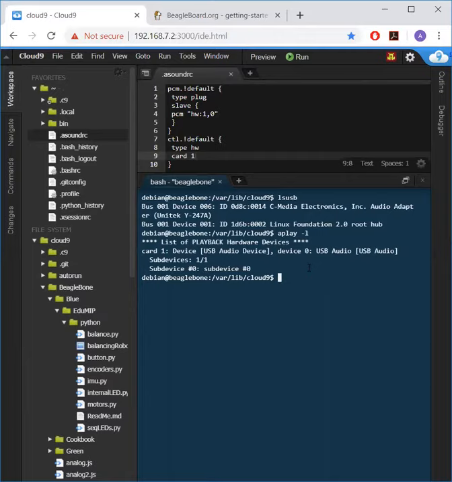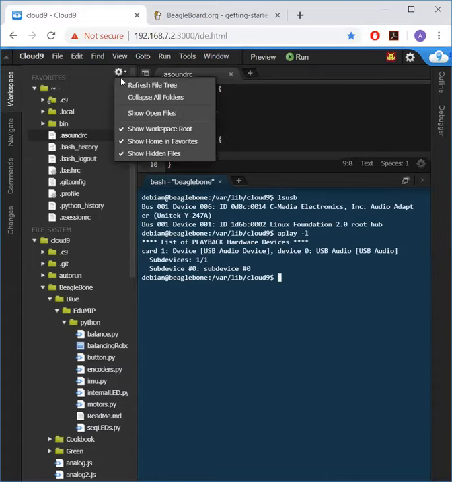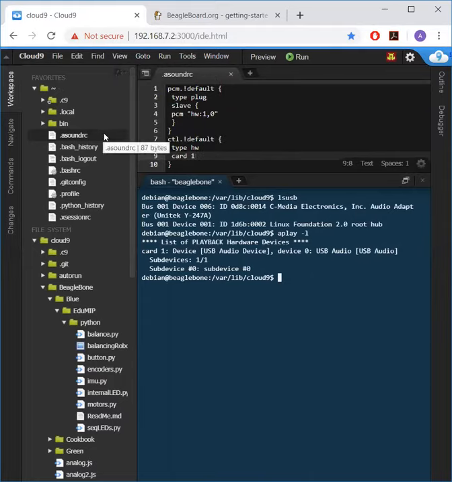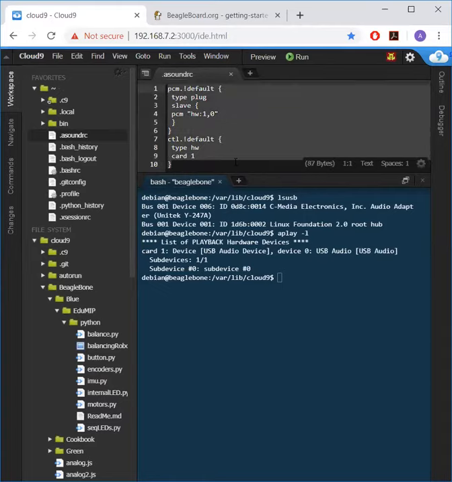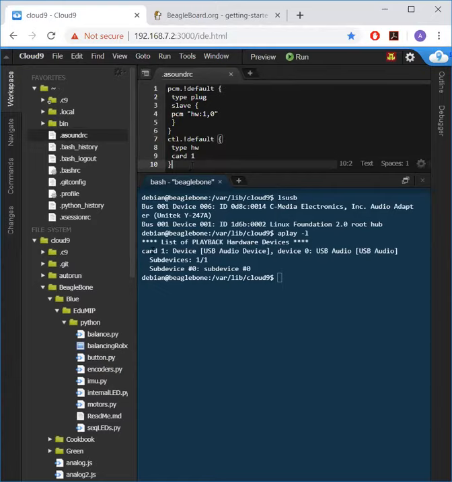In Cloud9, this is typically hidden, but you can show this by going to the cog in your workspace and selecting Show Home and Favorites. Once there, you will either need to modify or create a file called .asoundrc. In that file, paste or type the commands shown here highlighted. If you need to change anything, make sure you save before continuing. For me, I have card 1, device 0, which is represented here and here.